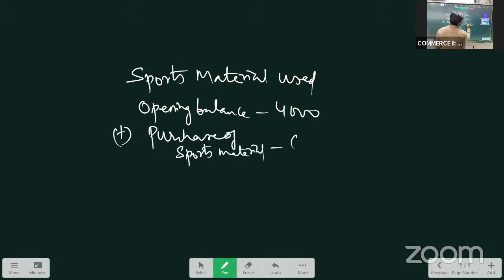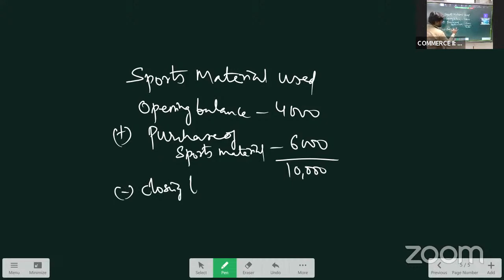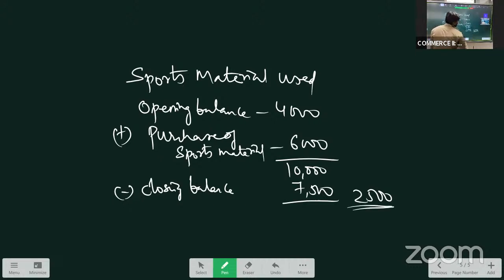6,000 rupees. So already we had an opening balance of 4,000. Then again we have purchased sports material worth 6,000. So it becomes 10,000. Then we have a closing balance of sports material, which is left over, worth 7,500. So 2,500 is the amount of sports material that we have used. So when we are given the opening balance, closing balance and purchase value, first we'll be considering the opening balance, then we'll be adding the value of purchases to it, and we'll be subtracting the closing balance. Then we'll be getting the answer of the material that we have used.